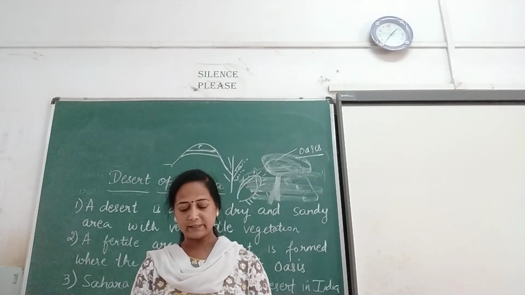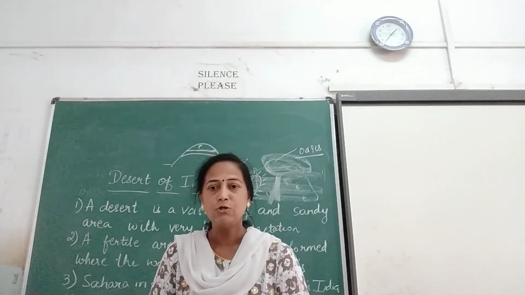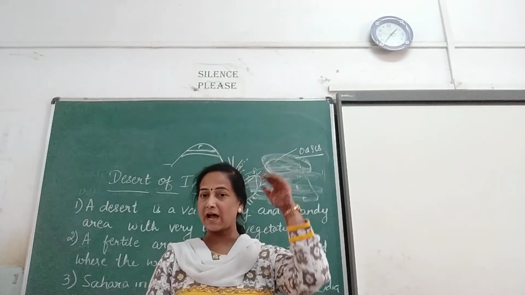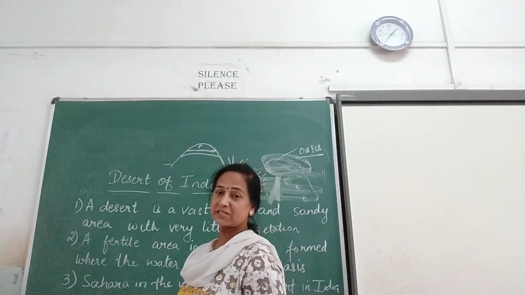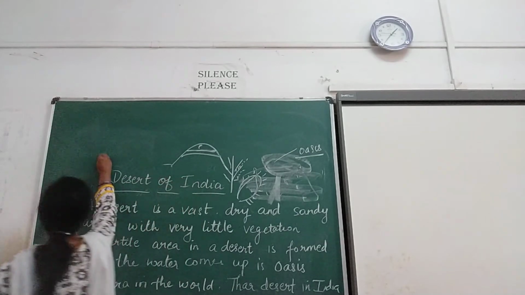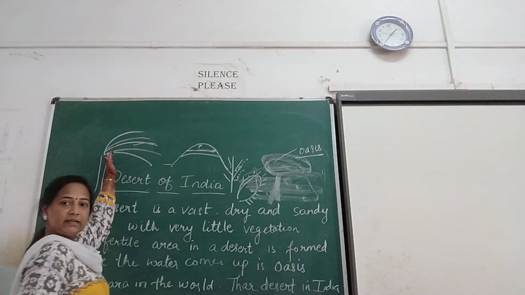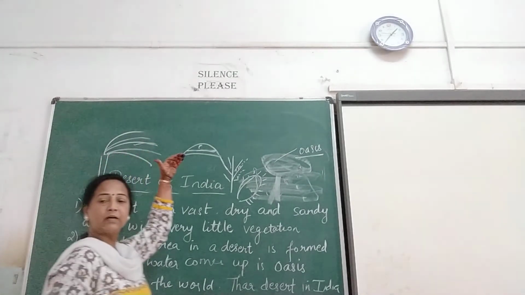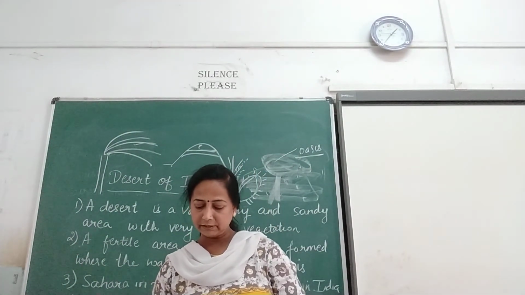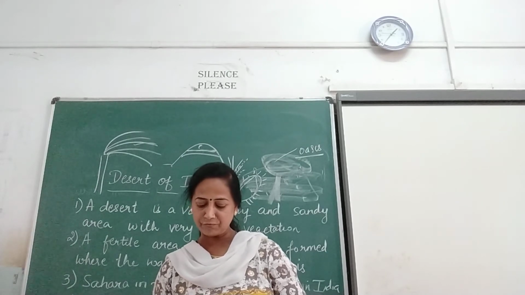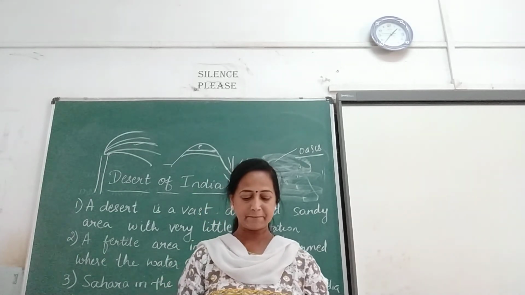The movement of air over the earth's surface from high pressure area to low pressure area is called wind. So what is a wind? The movement of air from the high pressure area to the low pressure area. So you can see when the branches of the trees start moving, it is because of the pressure from high pressure to low pressure, that is called wind. The winds which change their direction from one season to another are known as seasonal winds. For example, monsoon winds.